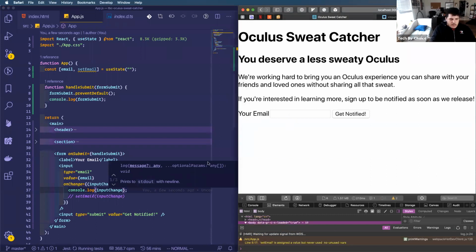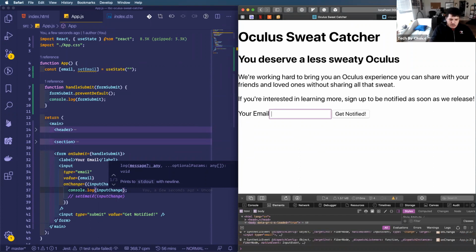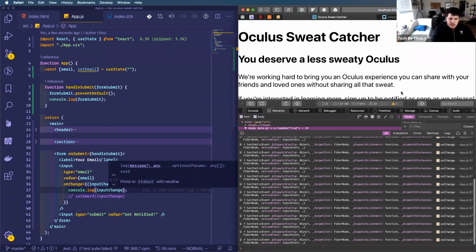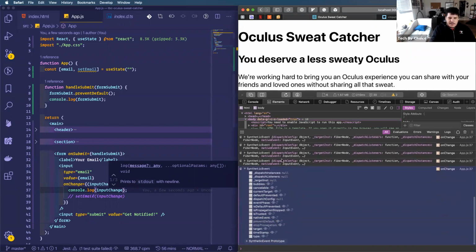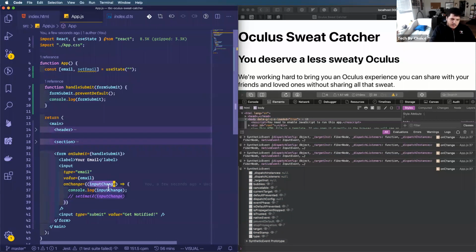So now I saved my file, and my changes should have updated on this page. If I click on this input and try to change it, nothing is happening because I'm still not doing anything with that change. But if I check my console, I can see we're printing all of these different objects that are getting passed as inputChange, right?